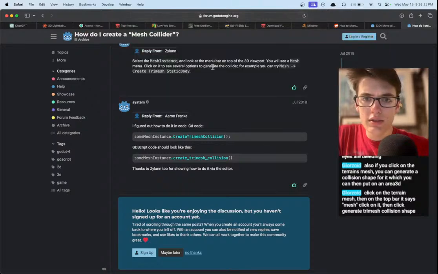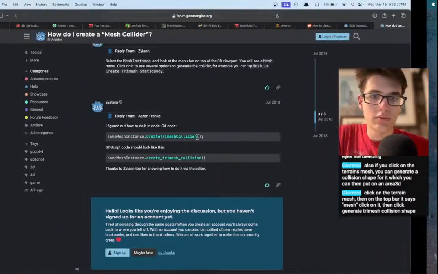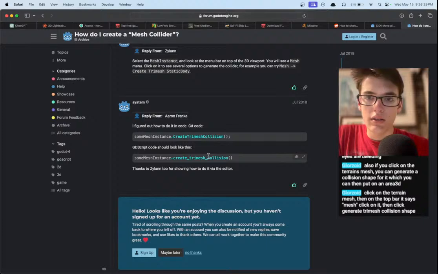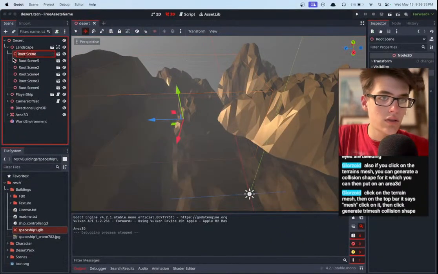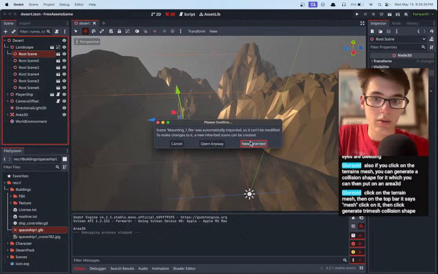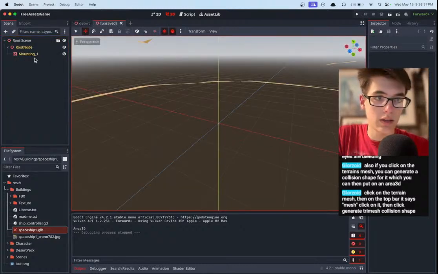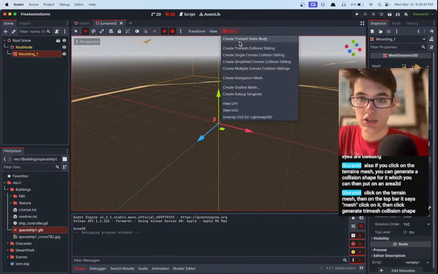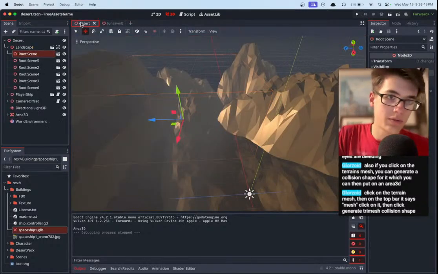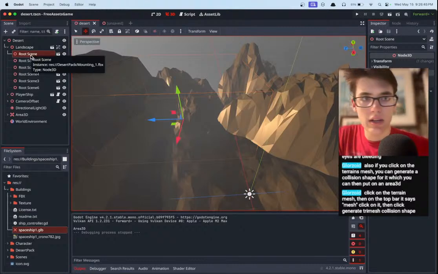Select a mesh instance, look in the top menu bar. Oh, okay. You'll see a mesh menu. Alright. Wait, so it's in there, when we open our scene, and make a new inherited scene. Then we click on our mesh, and then we click on mesh, and then we can create a collision. Absolutely correct.